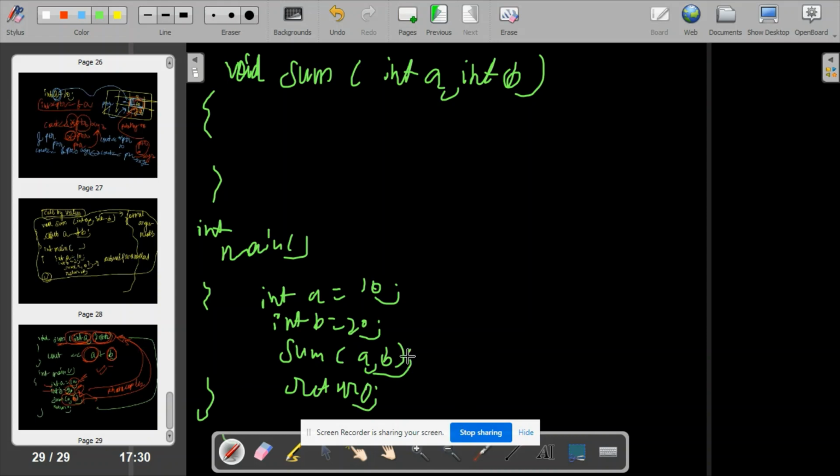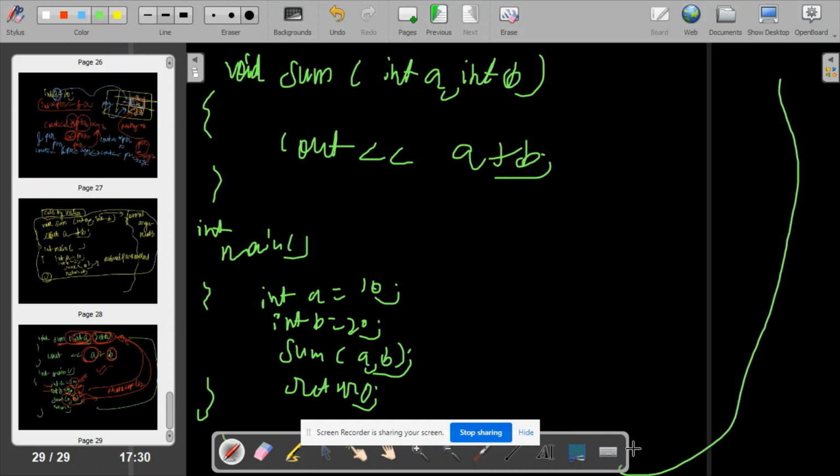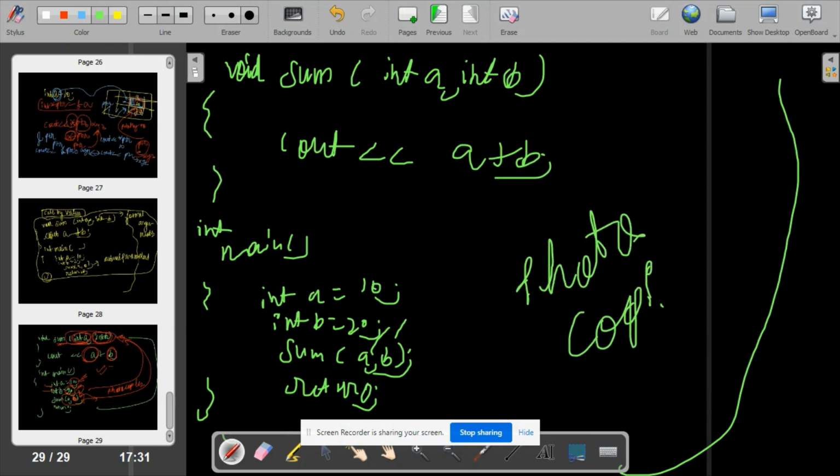Now what will happen? cout a plus b. This is the thing you already know. Now, I don't want to pass the values, the photocopies.